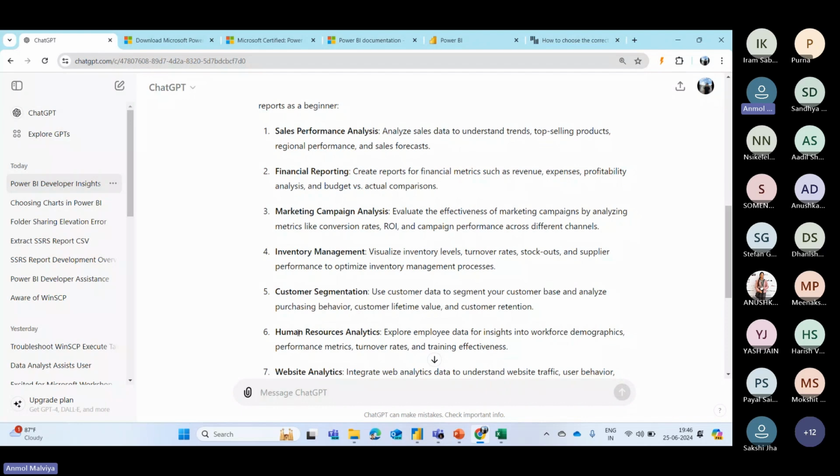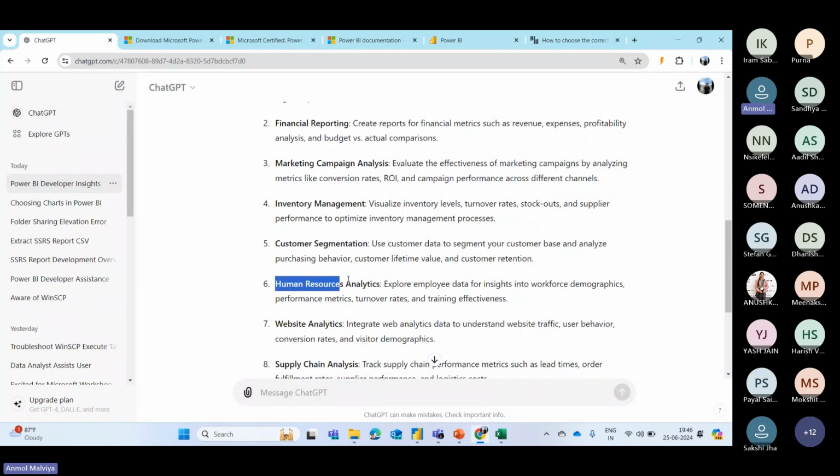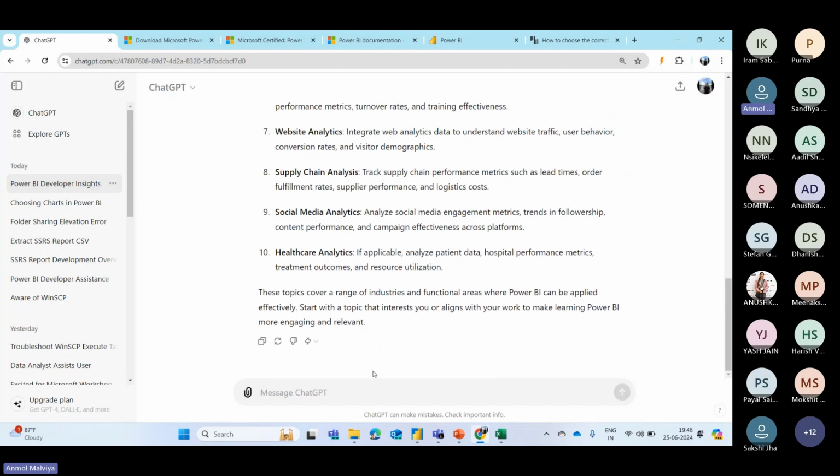Let's select any random one. Let's say we want to create a Power BI report on human resource analytics, the HR analytics report. So we will move with it. So we will say that